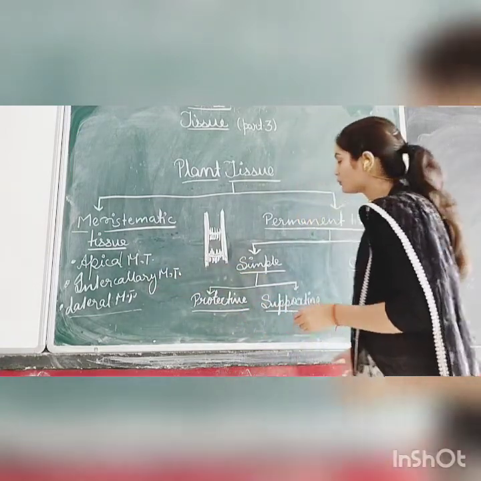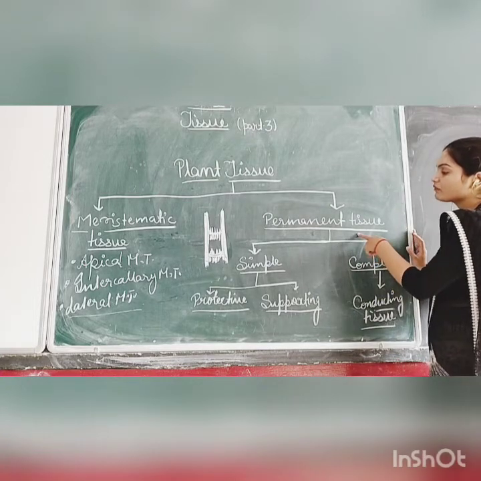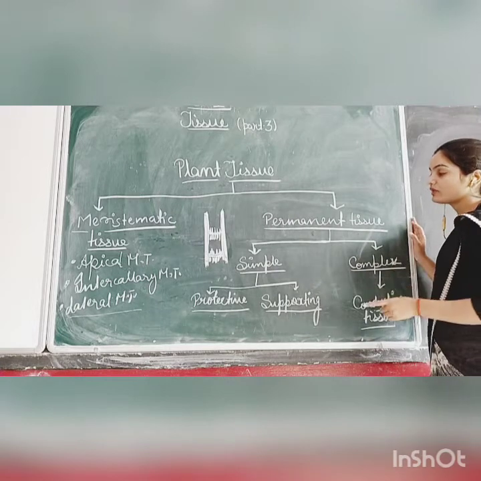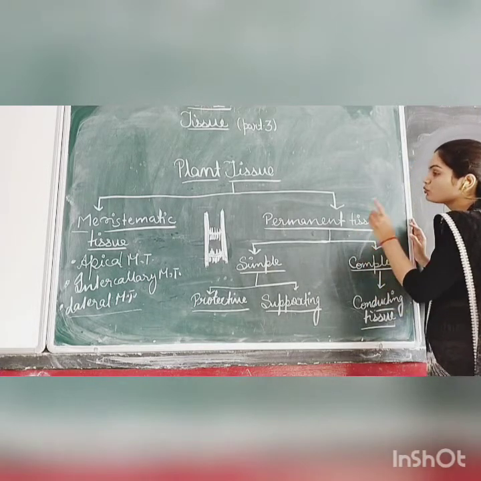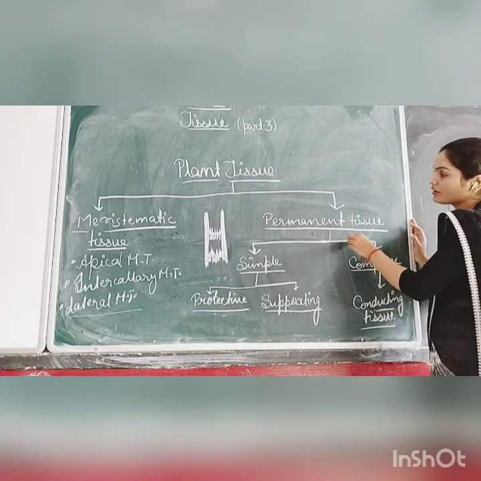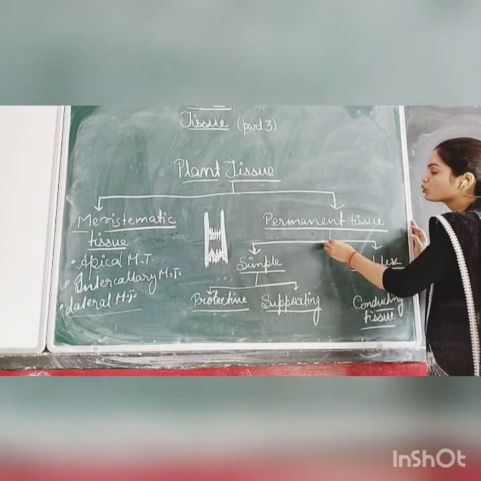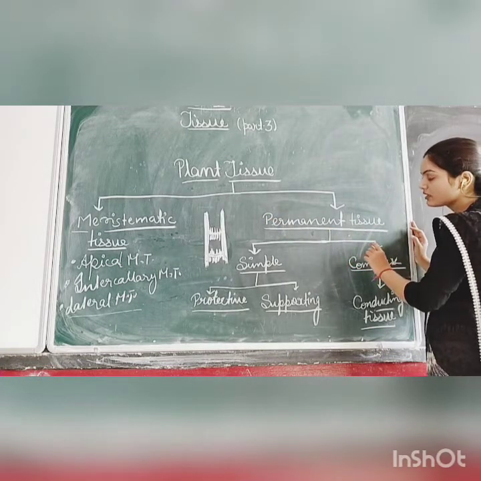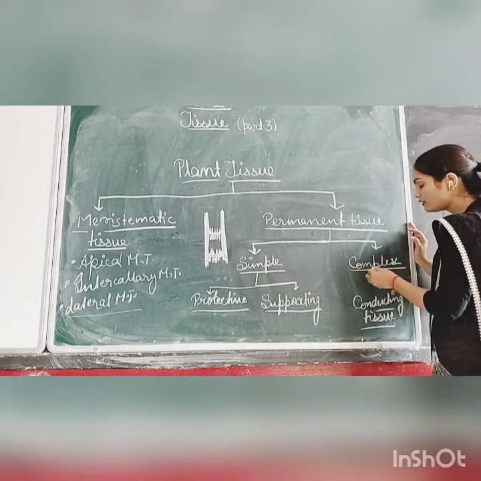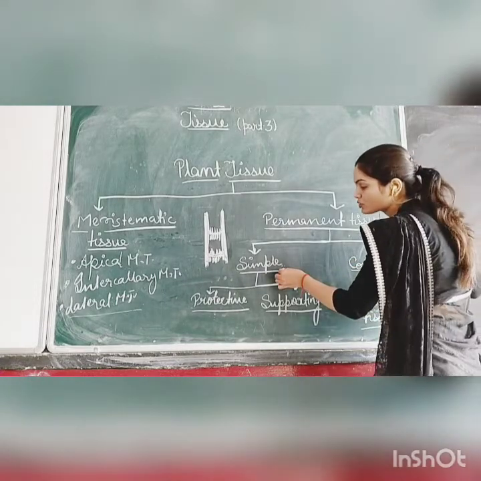Now, permanent tissue. Students, the first thing I told you is that these are tissues which do not divide. They are generated from the meristematic tissue, so the growth of permanent tissue is fixed. They are divided into simple permanent tissue and complex permanent tissue.